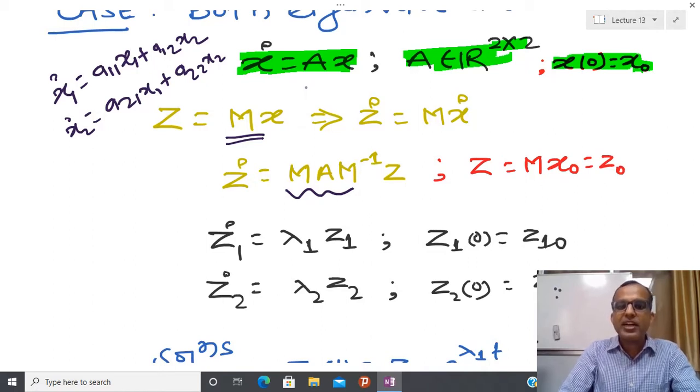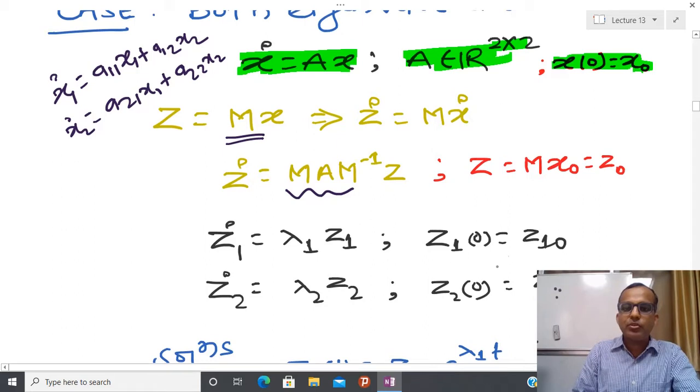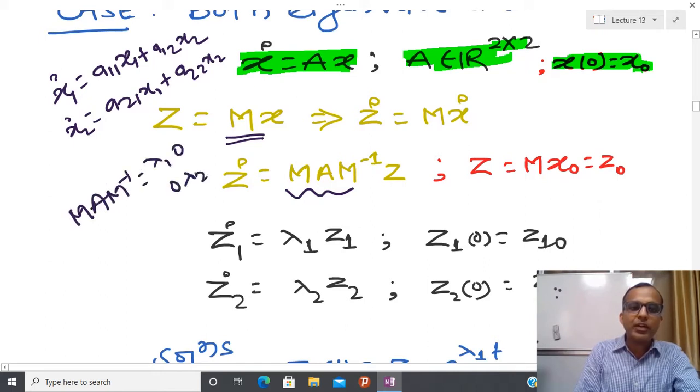So first I am going to start with the decoupled form or diagonal form. We are assuming that I am able to construct transformation M, and I have already told you that construction of the transformation is very easy if I know the eigenvalues of the matrix A. So suppose the eigenvalues of matrix A are lambda 1 and lambda 2, then I can construct M such that M inverse A M is nothing but lambda 1, 0, 0, lambda 2, and basically here lambda 1 and lambda 2 are the eigenvalues of A, which I am going to represent by lambda i, where i is 1 and 2.